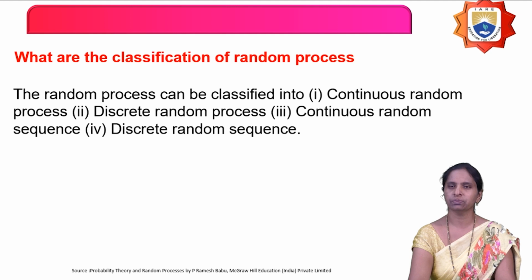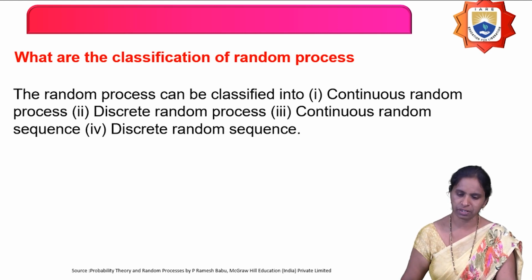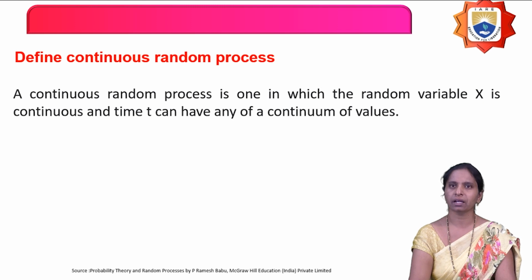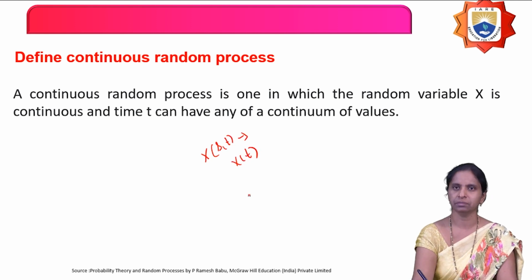Next, what is the classification of random process? There are totally 4 types of random process: continuous random process, discrete random process, continuous random sequence and discrete random sequence. So, define continuous random process. A continuous random process is one in which the random variable X is continuous and time t can have any continuous values. For example, the random process X of s comma t can simply be represented by X of t.